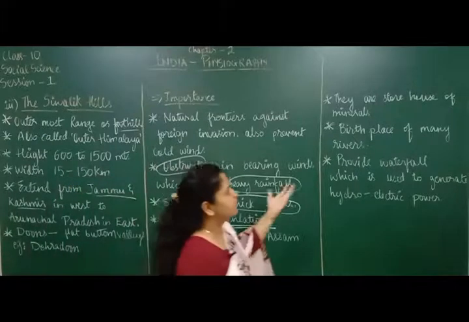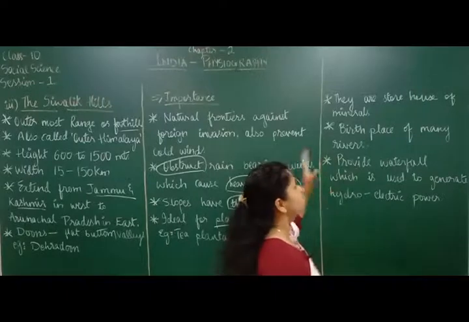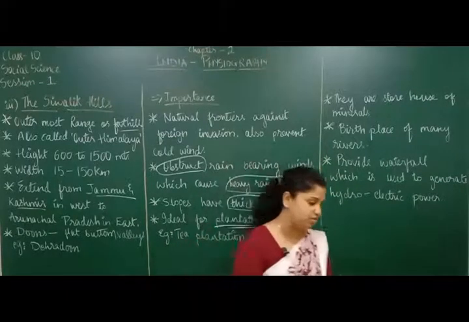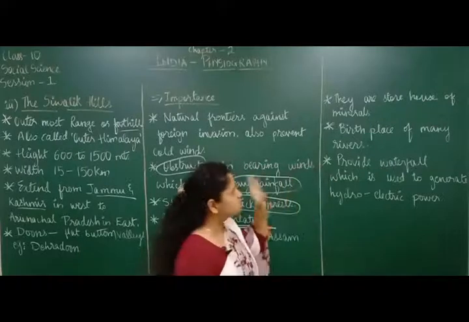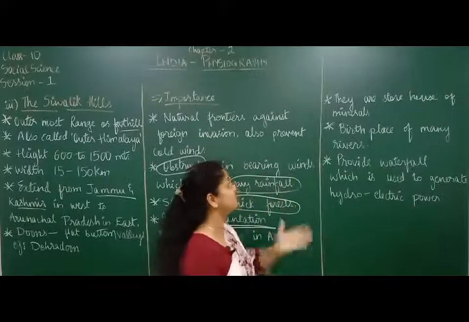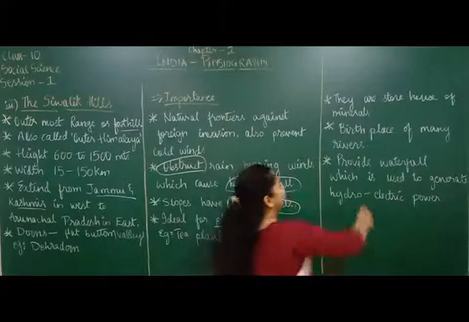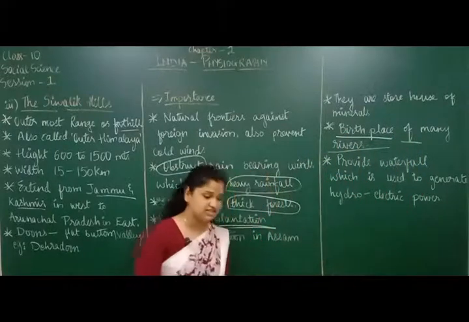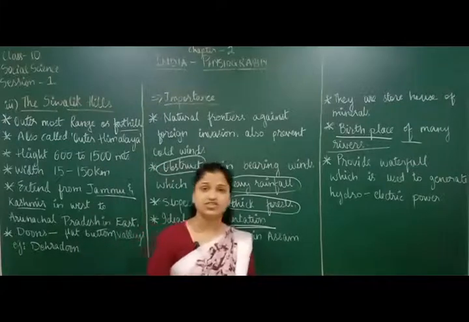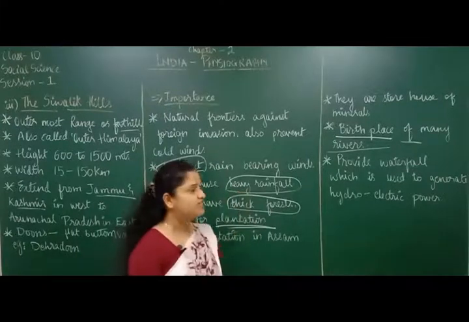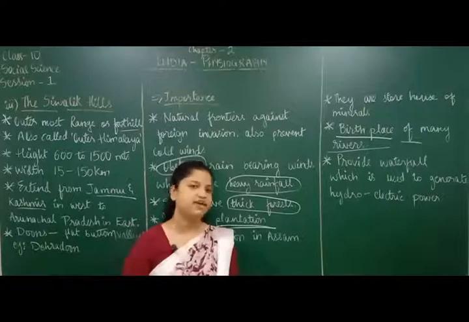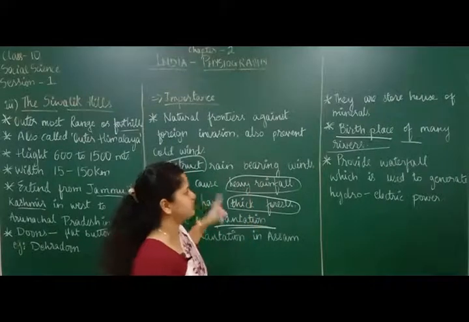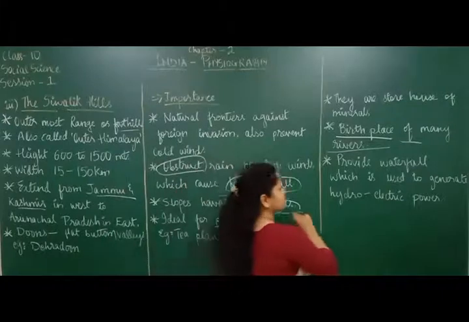Now what is the other importance here? They are also storehouses of minerals. Different minerals are found in the mountains. You are aware of that, like iron ore, all this kind of ores. So all these minerals are found in the mountains there. Birthplace of many rivers. As I told you, the different glaciers like Gangotri Glacier, Yamunotri Glacier, they give birth to river Ganga and river Yamuna, which are found in the northern mountains. Just now we have studied that, right? So that is another very important feature there.